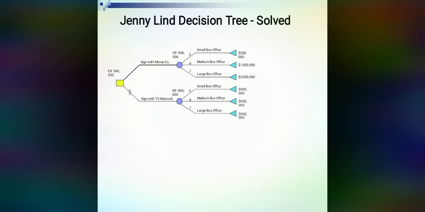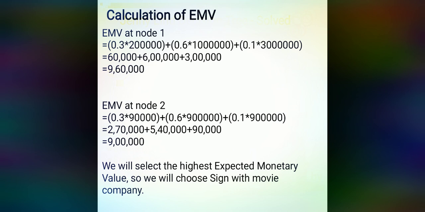How do we get these values? Calculation of EMV at node 1. We have 3 states of nature, we have 3 probabilities, and we have 3 payoffs for one decision. We will multiply the probability with the payoff and add, for each particular decision. For the first, small box office, we have probability 0.3 and payoff 2 lakh.